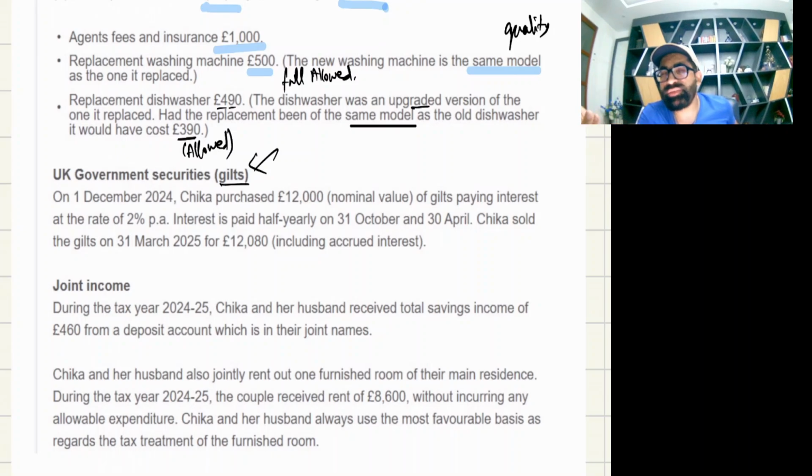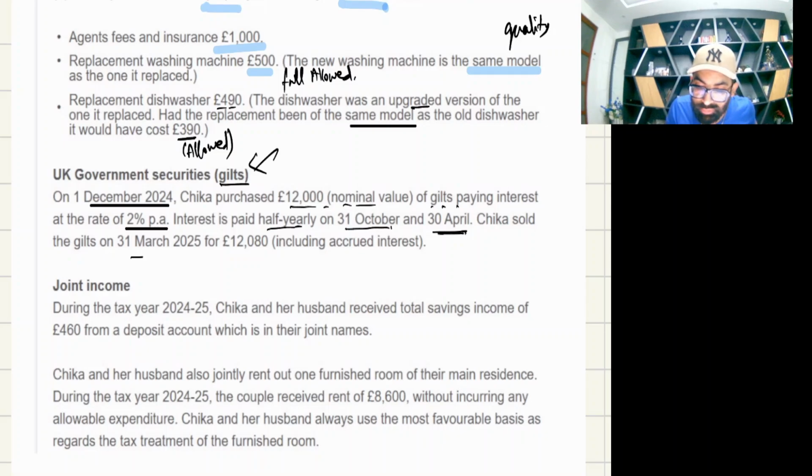Right now it's revision days. So if I give a summary, listen: on 1st December 24, Chika purchased 12,000 nominal value of gilts, paying interest at the rate of 2% per annum. Nominal rate is important. Interest is paid half yearly on 31st October and 30th April. Chika sold the gilts on 31st March 2025; the selling price is irrelevant.